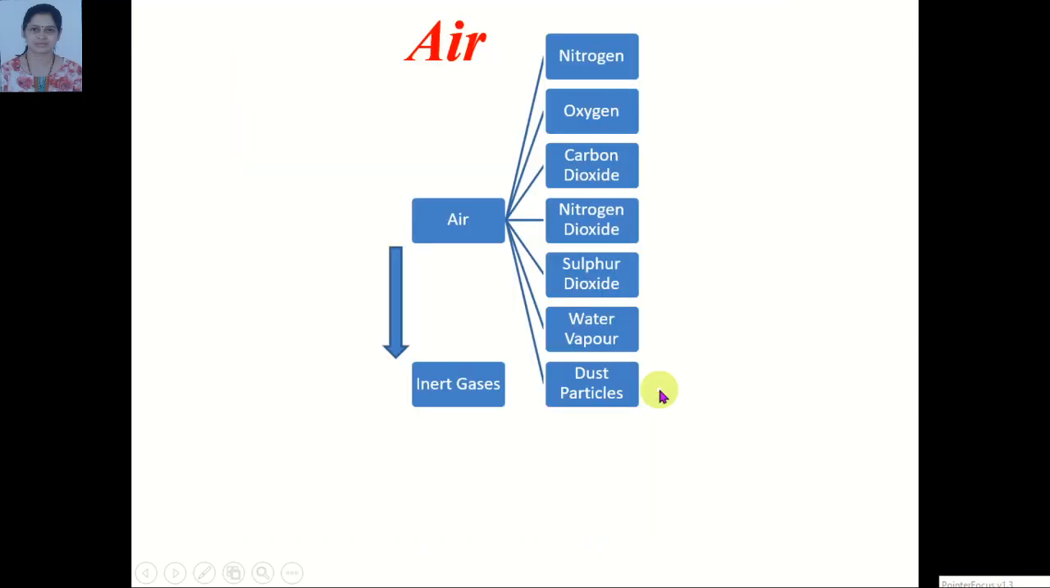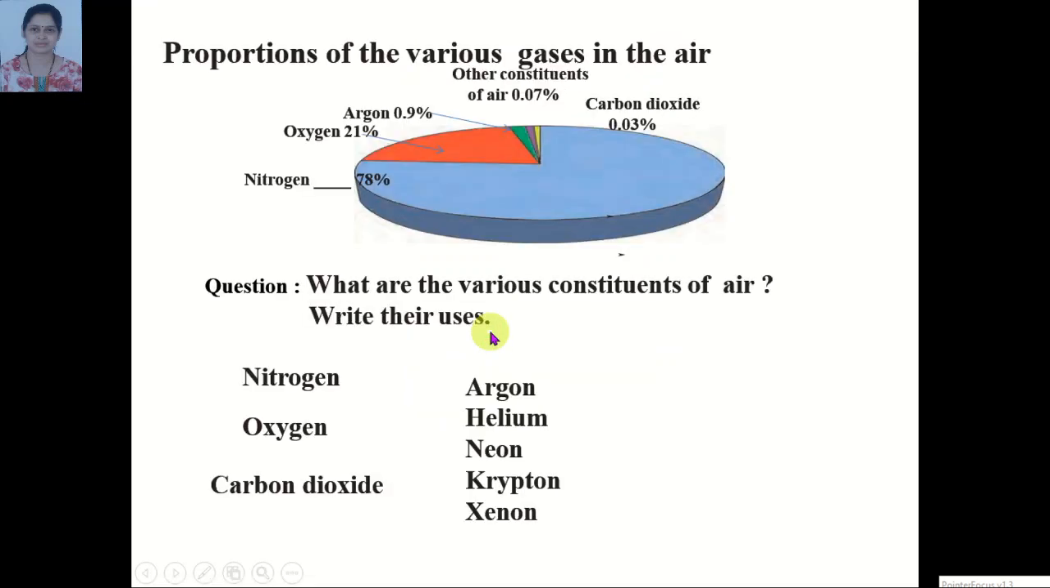Now about air. Air is an important factor for living things. Air contains nitrogen, oxygen, carbon dioxide, nitrogen dioxide, sulfur dioxide, water vapor, dust particles and inert gases. There are 6 inert gases.